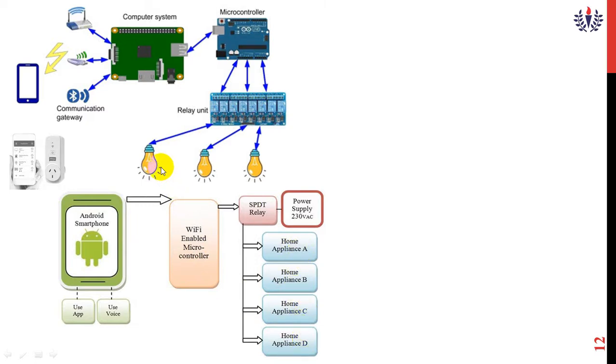Home appliance A is a bulb. Home appliance B is another bulb, or otherwise you can connect it to a television. Home appliance C is a refrigerator. Home appliance D is a fan. Like that we can connect them. This microcontroller can be a PIC16F877A, an ATmega32L, or otherwise we can use a 64-pin microcontroller chip. We can connect it here. For the communication gateway, we need a wireless modem.